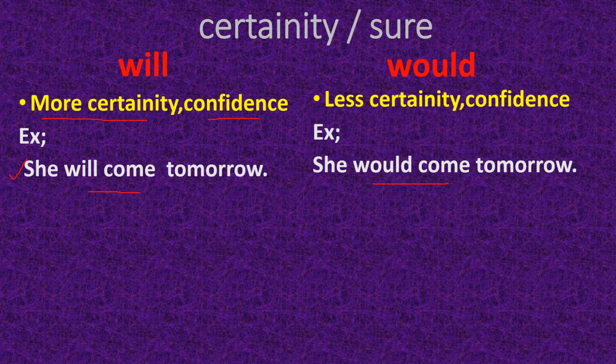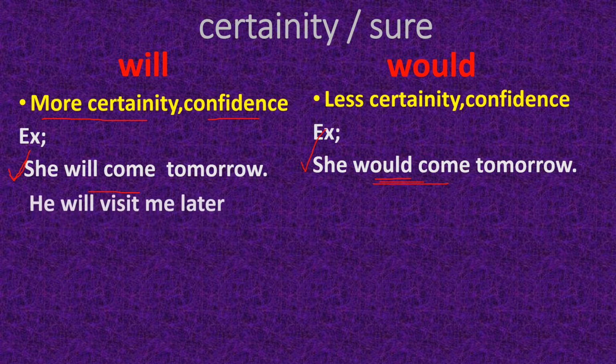Definitely she will come tomorrow, 90% she will come tomorrow. Here, less certainty, less confidence means she would come tomorrow. Here we mentioned would. So she may come tomorrow or may not come tomorrow. There is low certainty, not confirmed.